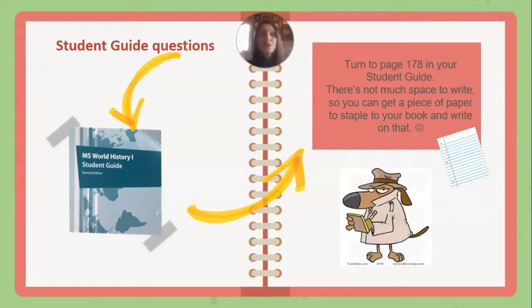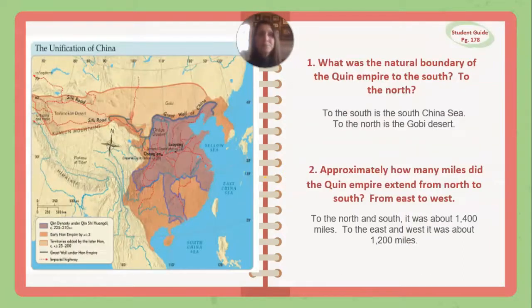So now I'd like you to turn to your student guide, open it up to page 178. There's not much space to write, so you can get a piece of paper, or you can just fit the wording in on that page if you can. So this goes over a little bit of geography. Question number 1 says, what was the natural boundary of the Qin Empire to the south and to the north?